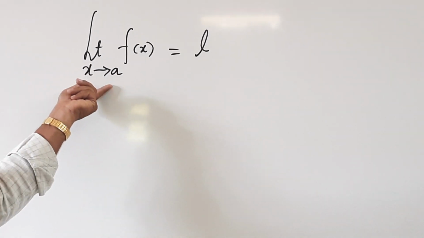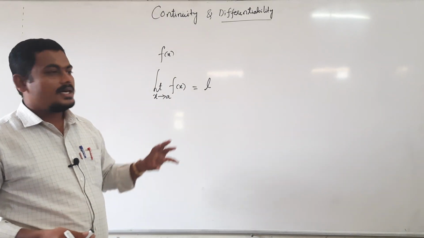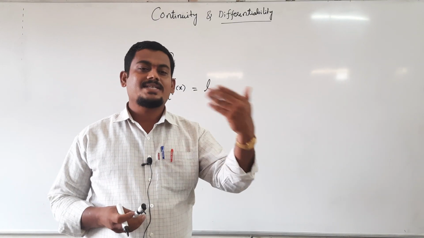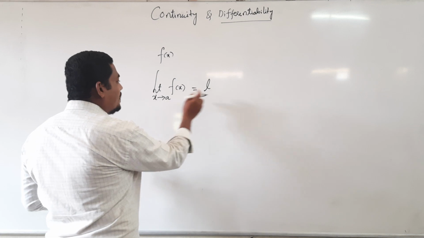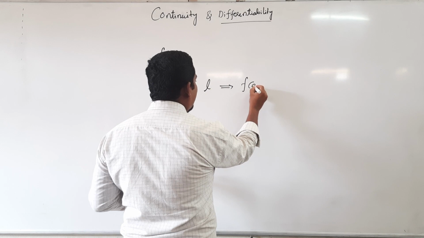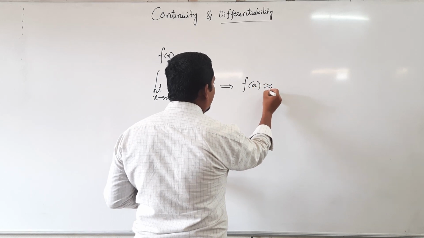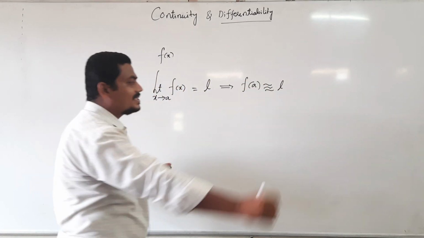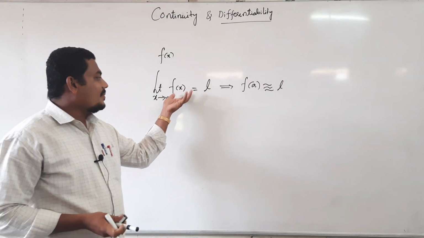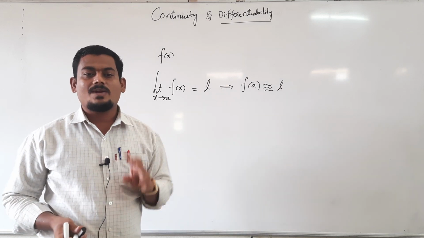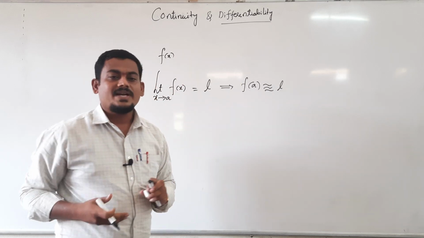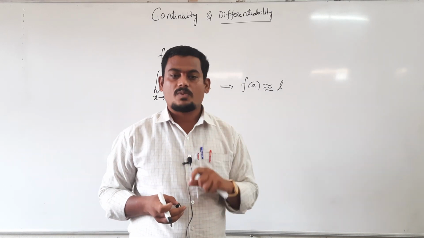Then what is meaning of limit of the function? Limit of the function means approximate value of the function, not exact value. Meaning of this limit is equivalently we can write f of a is approximately equal to L, not exactly equal to L. Limit as x tends to a of f of x equal to L means it is approximate value of the function at x equal to a. Meaning of the limit means approximate value of the function at a particular point.